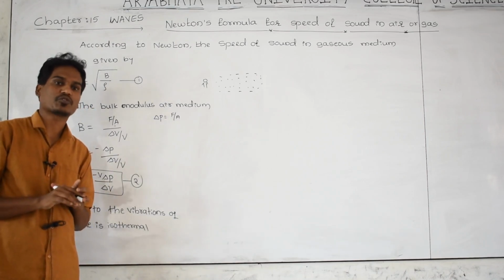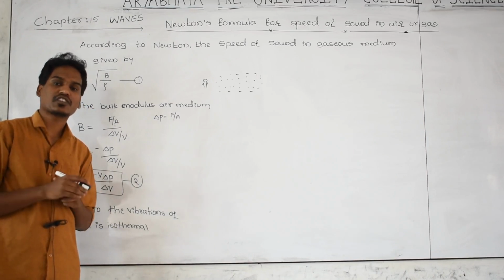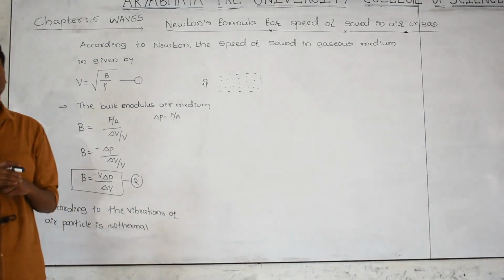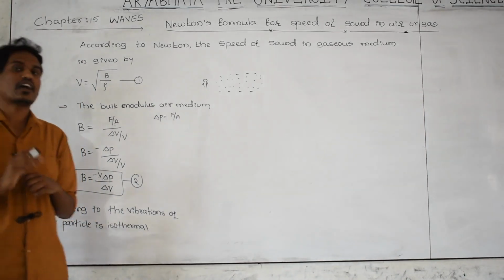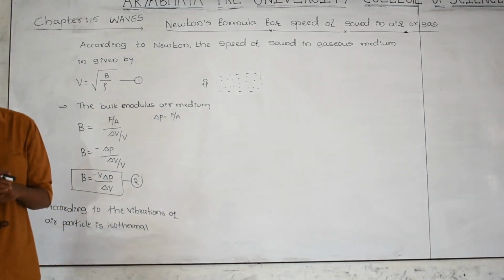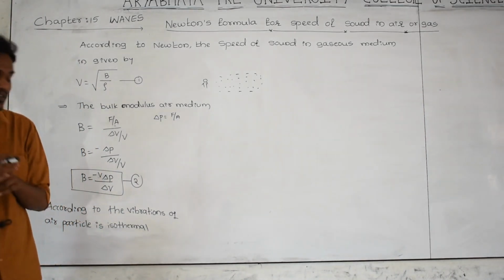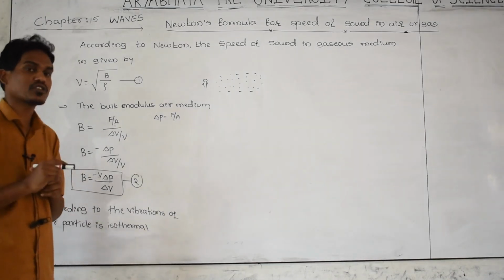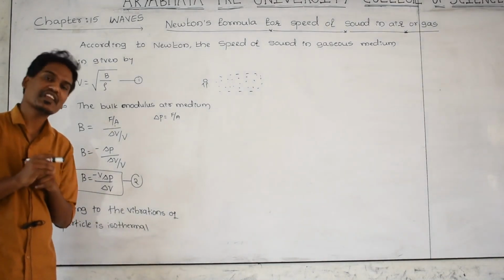What is an adiabatic process? The adiabatic process is one in which there is an exchange of heat between a system and surrounding, and the temperature is not constant here, and it is a very fast process. It means that the isothermal process is very slow and the adiabatic process is very rapid.